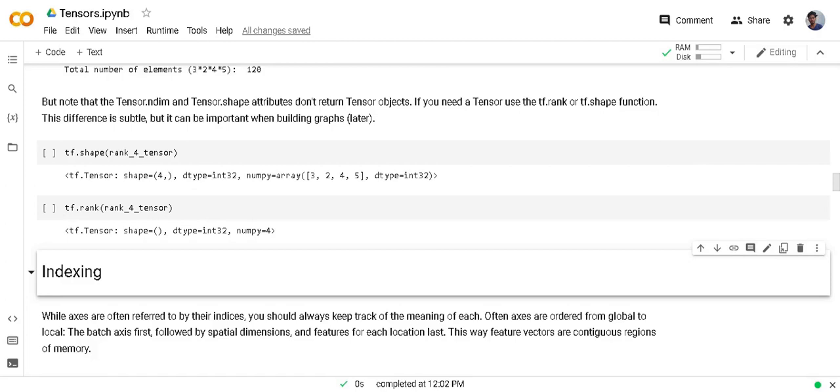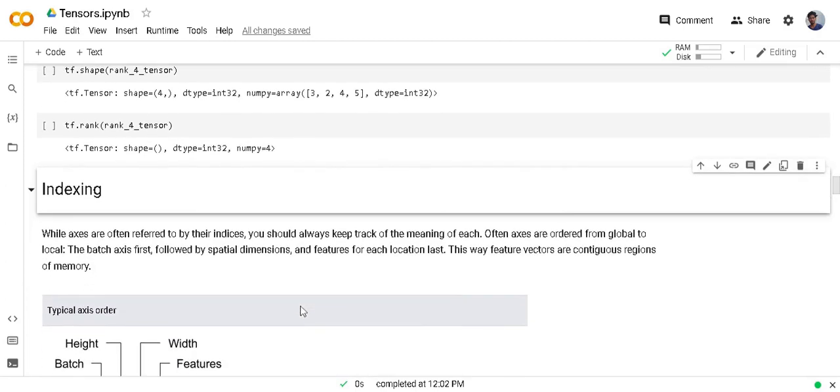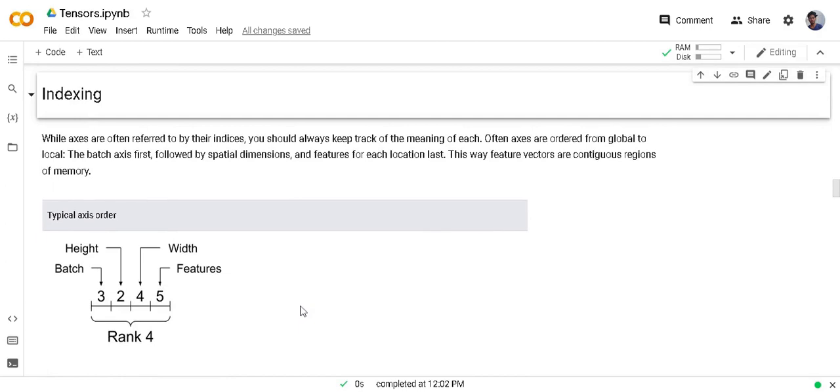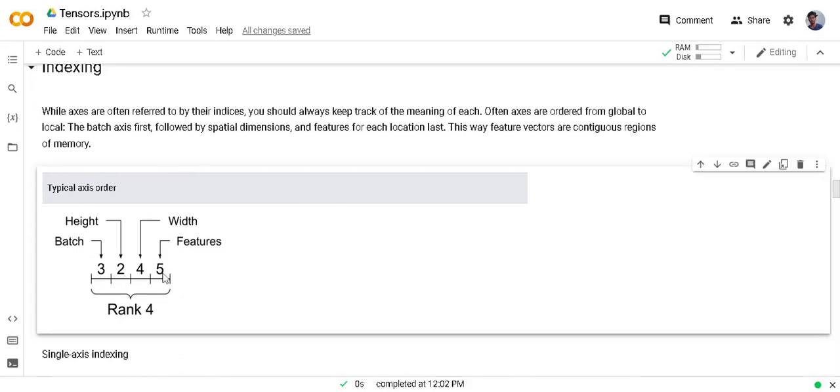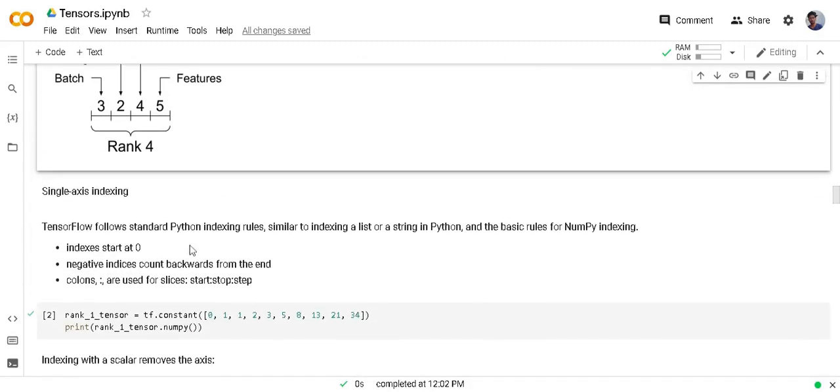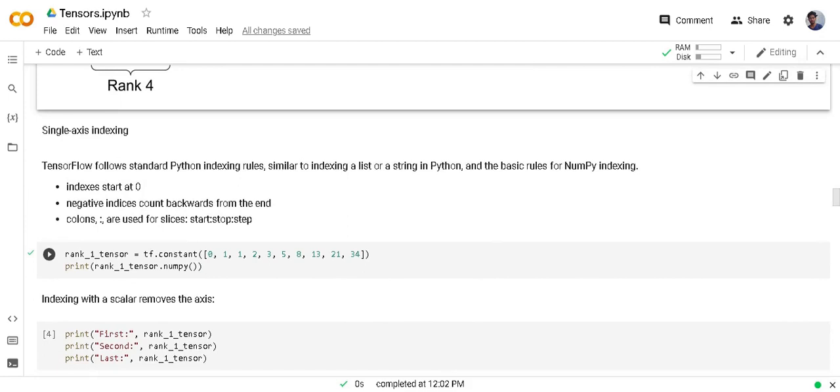Now we will see how to do indexing in tensors. Before going to indexing, I have to show what each dimension means. Dimension 1 means batch, dimension 2 means height, dimension 3 means width, and the last dimension means features. Indexing follows the same rules in TensorFlow as Python does. It will start from 0, and to do backward indexing we pass negative indices, and to extract slices from tensors we pass colons.